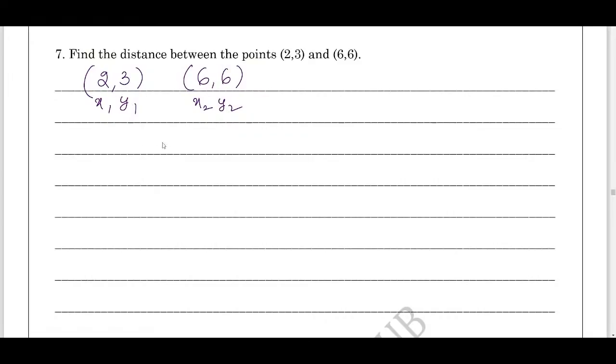Now what is the distance formula? Do repeat with me if you know. Do repeat loudly. D equals square root of x2 minus x1 whole square plus y2 minus y1 whole square.